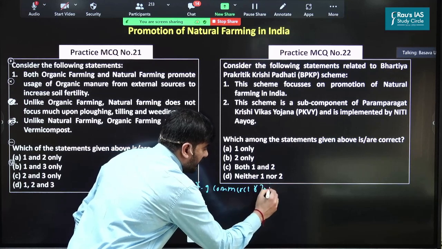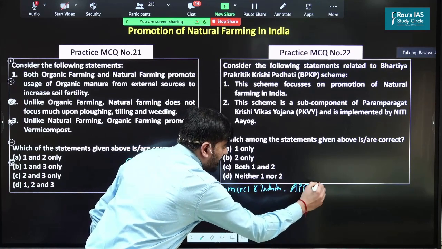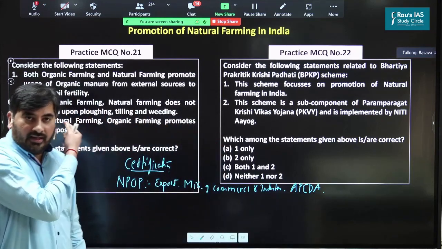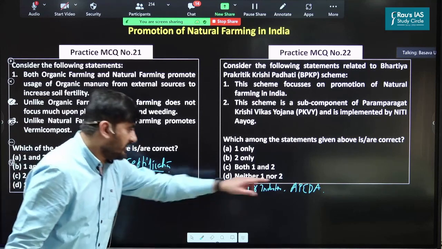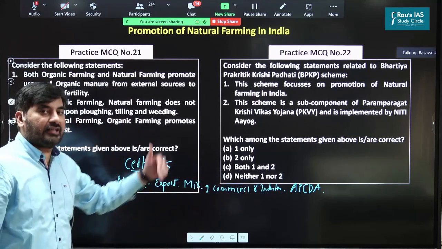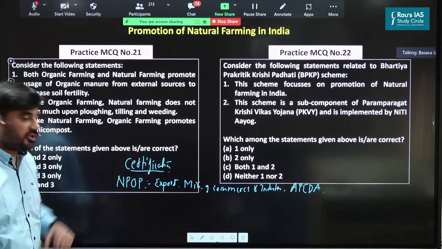And the certification under this particular program is given by an agency known as APEDA, which stands for Agricultural and Processed Food Products Export Development Authority. So this agency will certify the organic products for the exports, and that program is National Program for Organic Production.